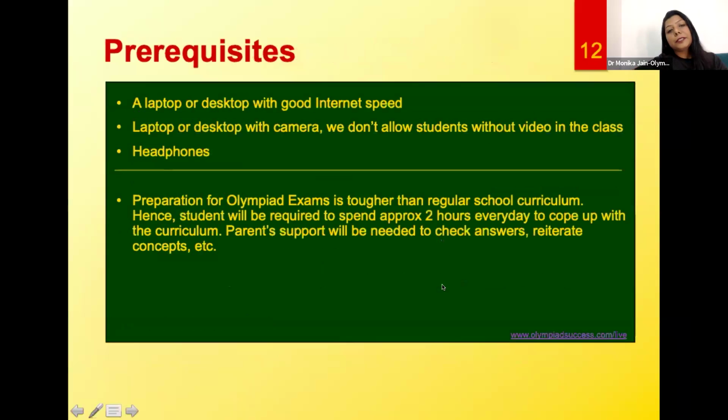All that you require for these classes is a laptop or a desktop with good internet speed, with a camera because we do not allow students without video in the class, and headphones for better audio clarity. And as you are already aware, preparation for Olympiad exams requires a little more extra input from your side, and your parental support is also required.